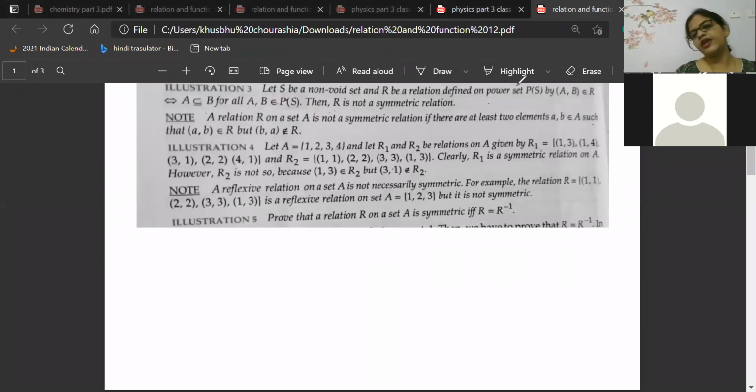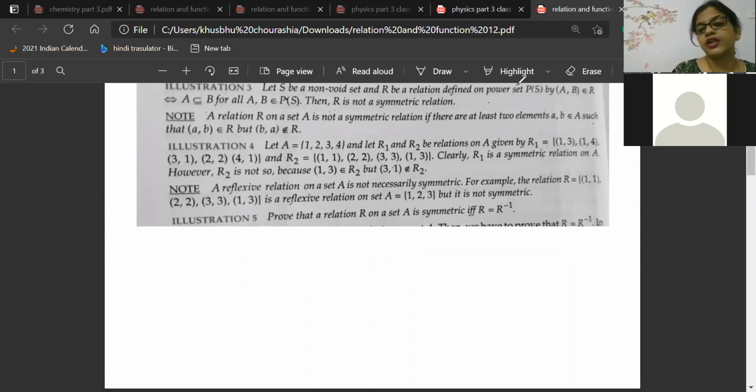Now one very important question is there for symmetric. For symmetric condition, prove that a relation R on a set A is symmetric if relation inverse will be equal to relation. It's a very, very important point. It can come for MCQ also, and it's a very important point to remember also.